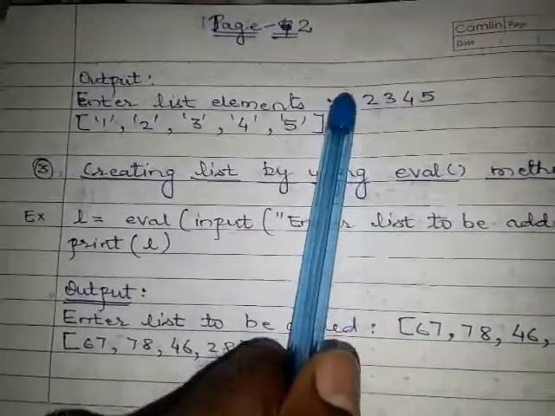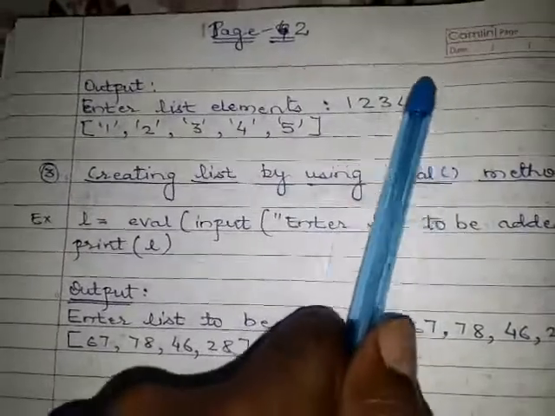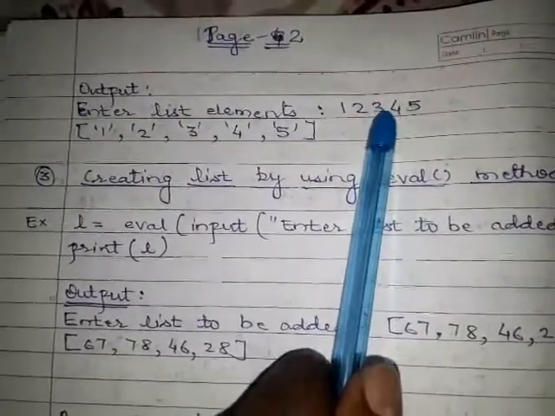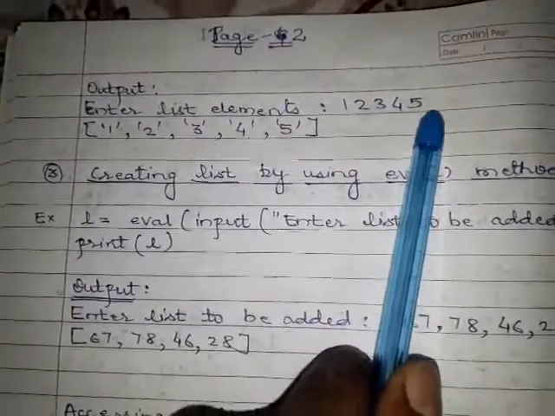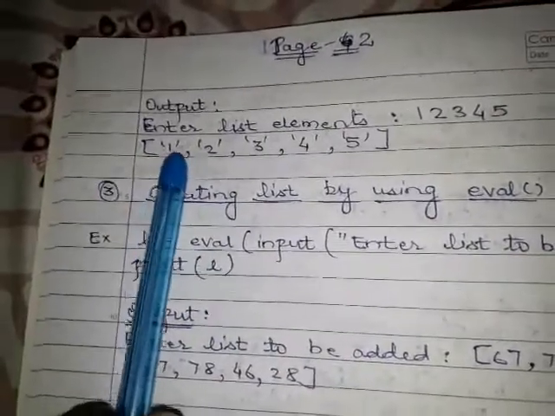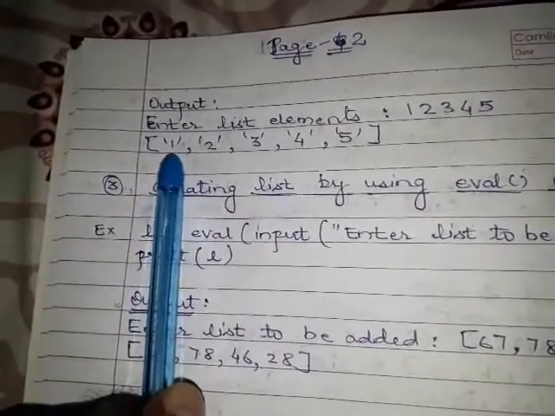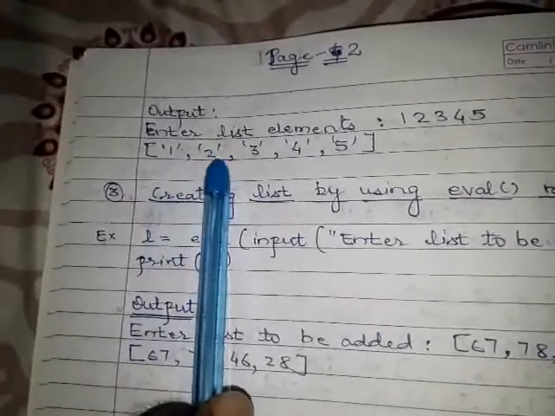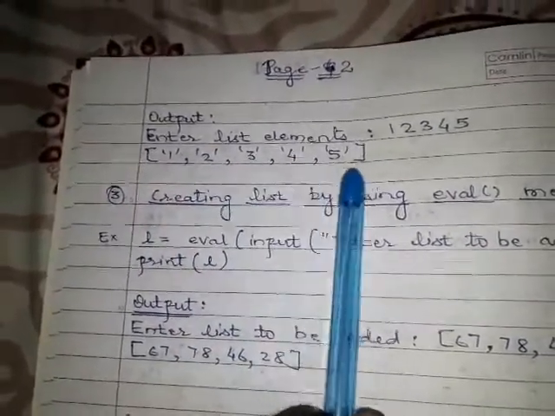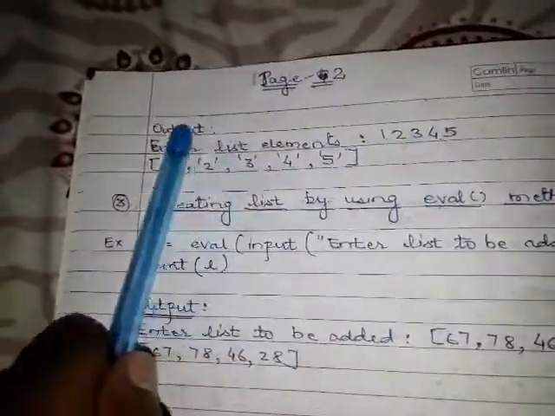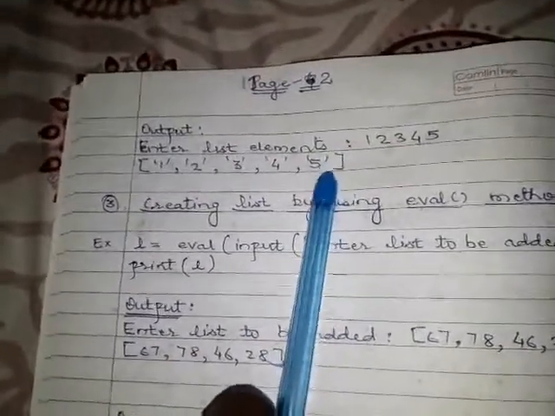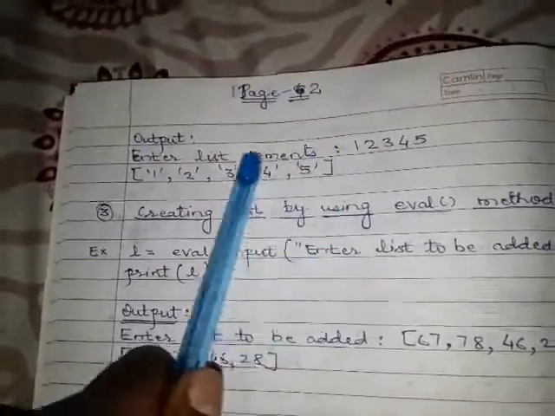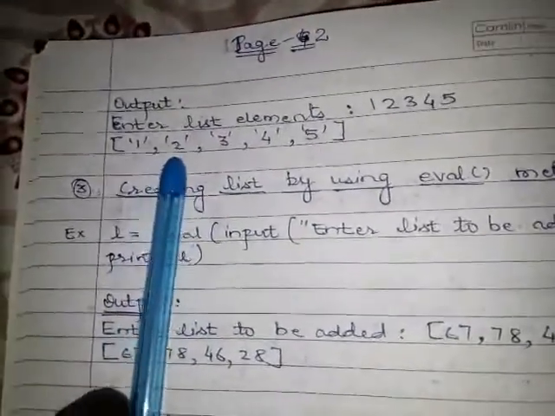So the input method will take these values as a string. And whenever a string is passed to the list method, it will convert each character of the string into individual characters like this. 1, this is not numeric 1, this is character 1. Its value is different. Character 2, character 3, character 4, character 5. So by using the input method, you are creating a list of strings. But here there is a problem, because all these elements are characters, they are not numeric constants.